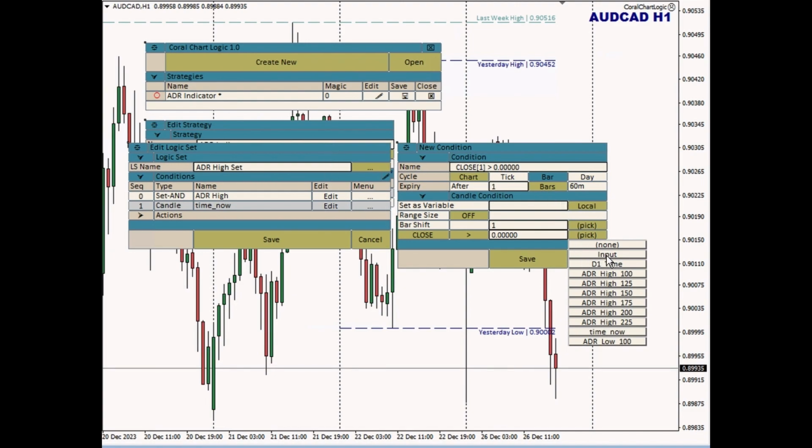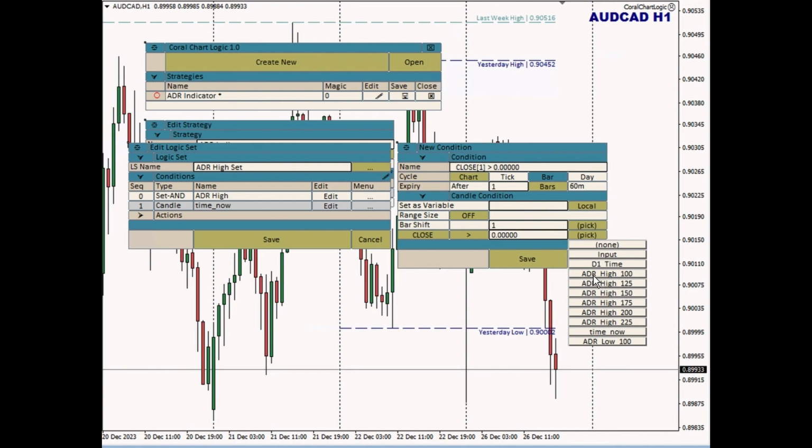The input is always the data that's returned from the previous thing. So if I were to choose the input in this case, then it would be coming from the last condition of the previous set. If you have a bunch of conditions in a row, each condition passes its data to the next condition. So any condition can say, give me whatever the last guy did, and then I'm going to look at that data. That's always the input variable. And then whatever variables you have defined, you can choose those as well.